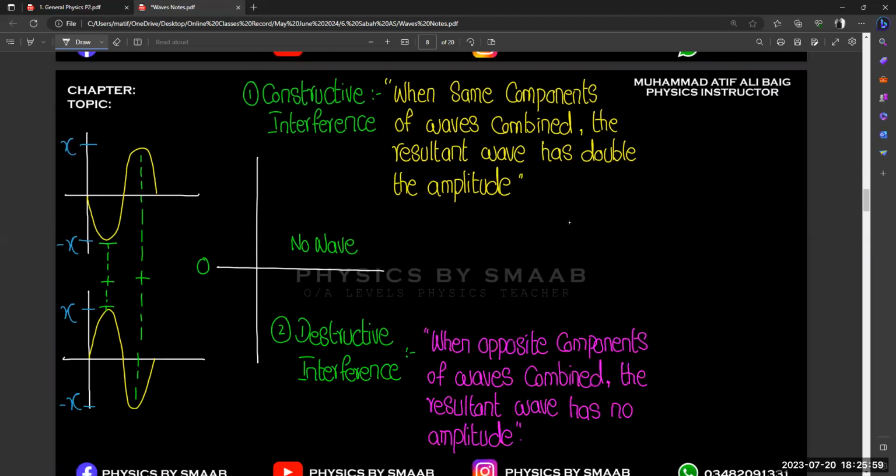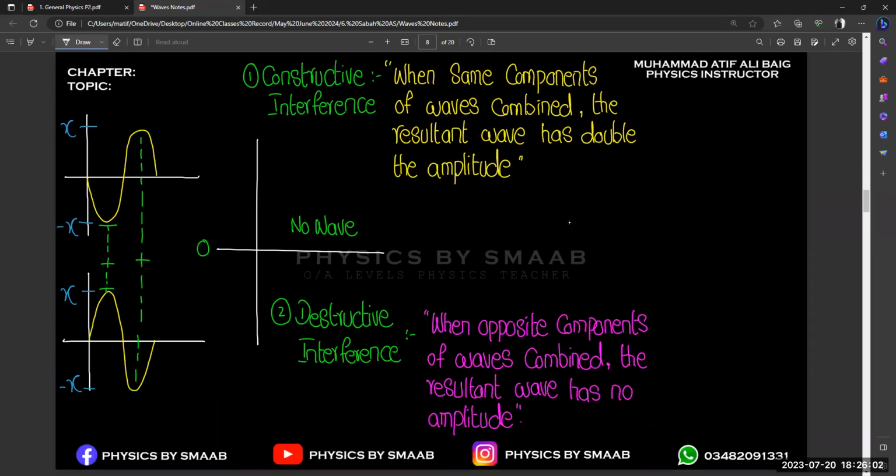Okay, your question is valid. Let's suppose the crest is 4 and the trough is 3, or the trough is 4 and the crest is 3, and both are combined, so we simply subtract. Because the important thing behind this concept is to understand when we add the waves and when we subtract their amplitude, right? When same components are combining, we just add the amplitude. And when opposite components combine, we need to subtract them. So that is the concept behind this whole theory, right?